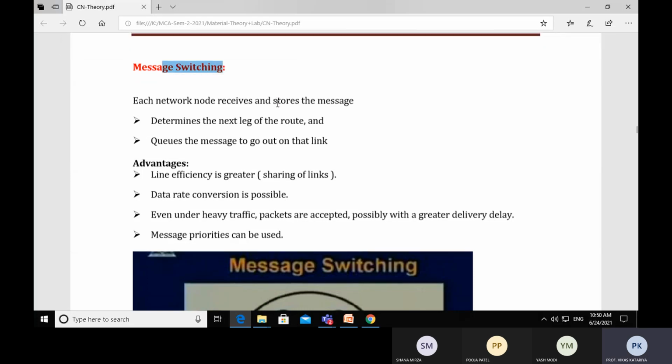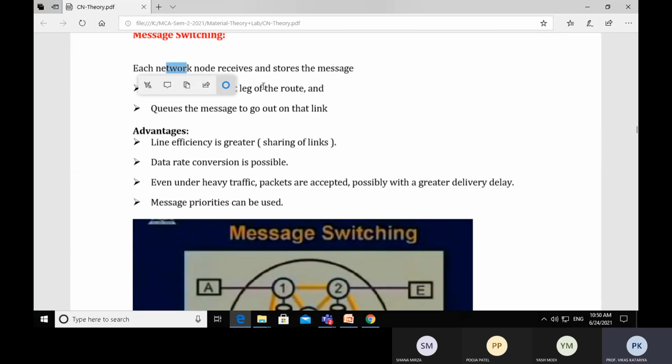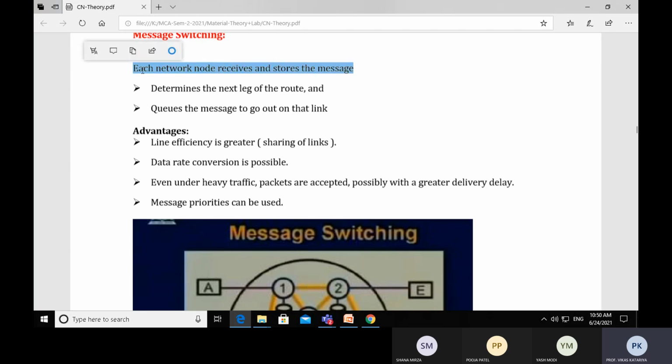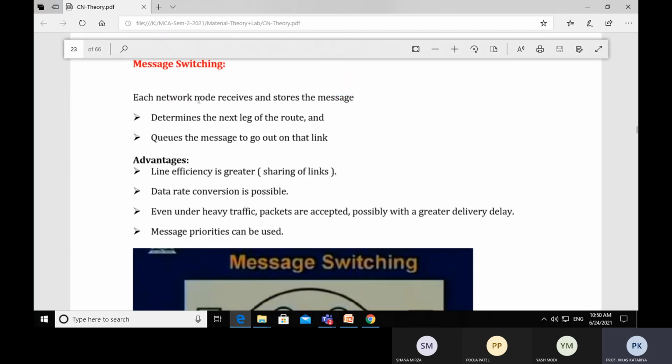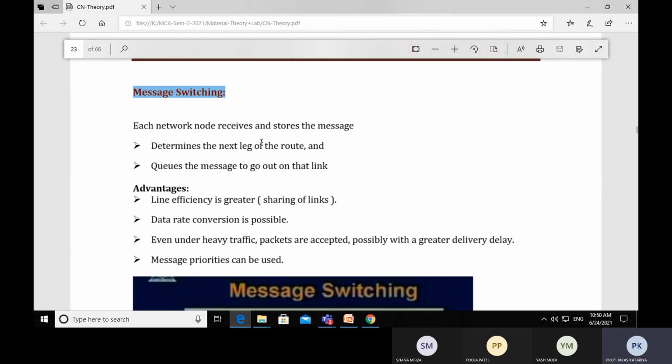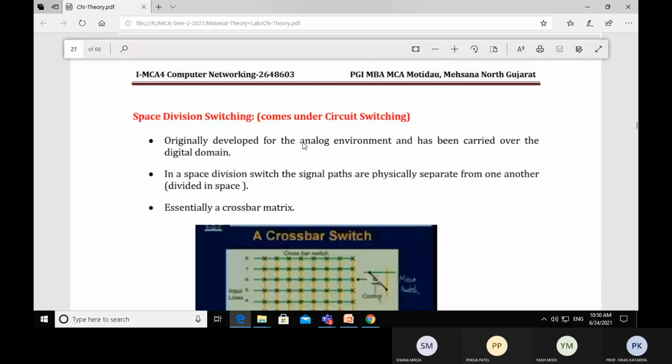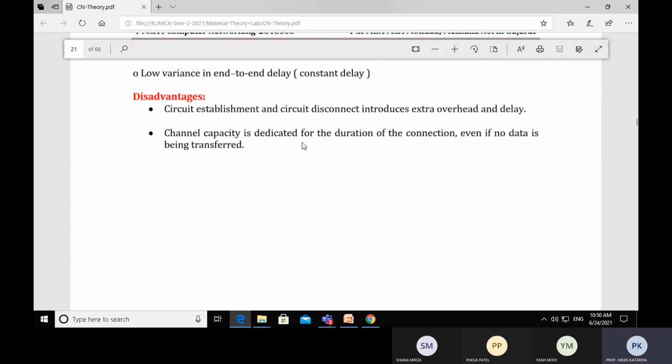Message switching. Each network node receives and stores the message. Now, before understanding the message switching technique, we should know the limitations of circuit switching techniques. So let's briefly go over the disadvantages of circuit switching networks. Then we will get to know why message switching comes into the picture.